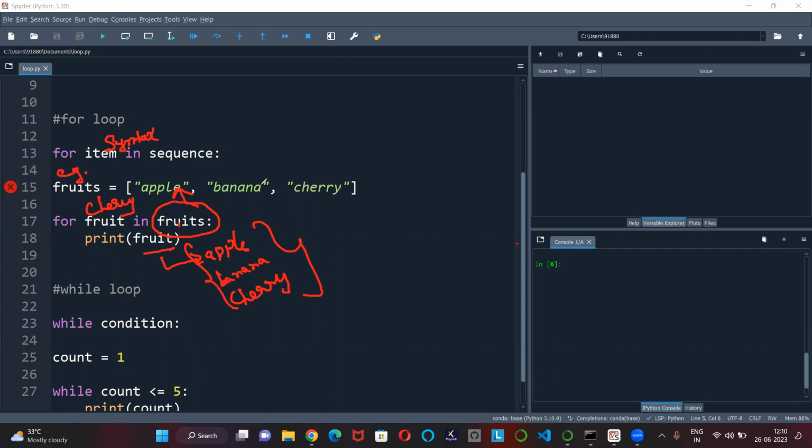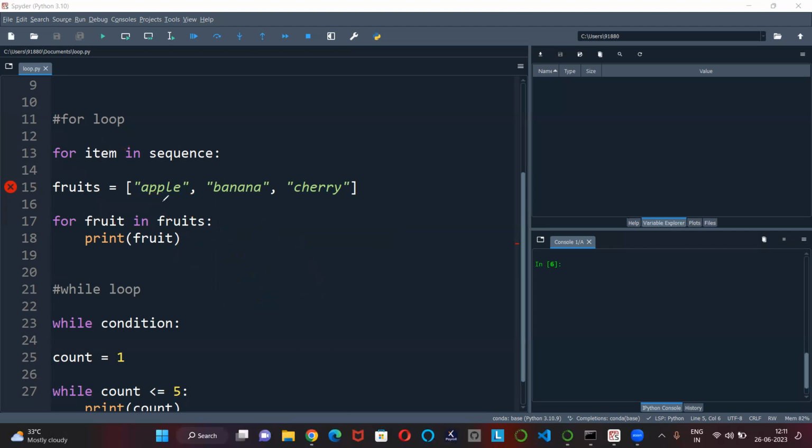So fruits is equal to apple, banana, cherry. For apple in fruits, print apple. For banana in fruits, print banana. For cherry in fruits, print cherry. If you are clear in this logic, whatever complicated code we have, we can simply write it. So give a variable name in the for loop. This is the for loop variable name. Then take each name assigned in the list and print that as an output. Simple, right?